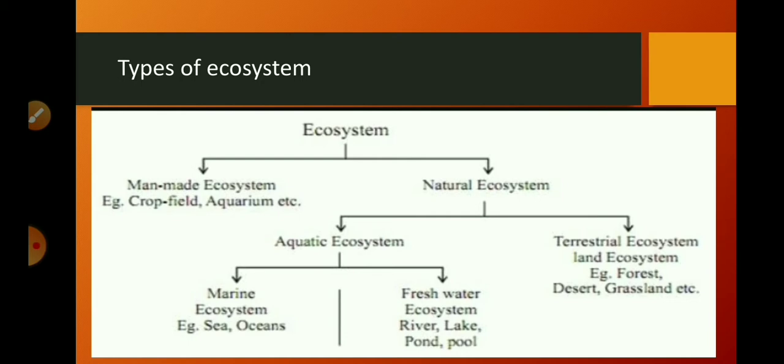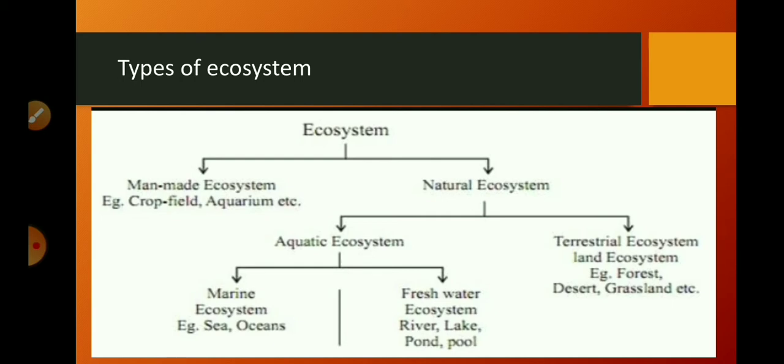Now, based on habitat, natural ecosystem is further divided into terrestrial ecosystem and aquatic ecosystem. See, natural ecosystem means the ecosystem which exists in nature on its own, and if that natural ecosystem is present on land, then it is called a terrestrial ecosystem. If it is present in water, then it is called an aquatic ecosystem.